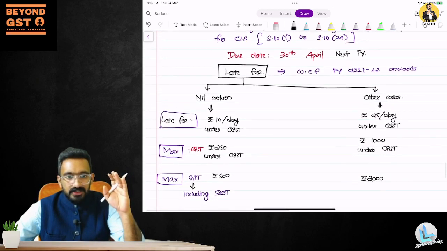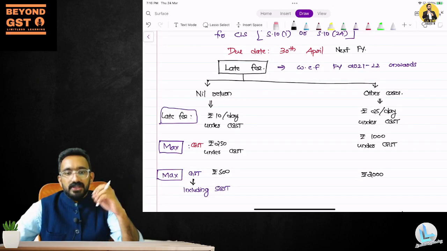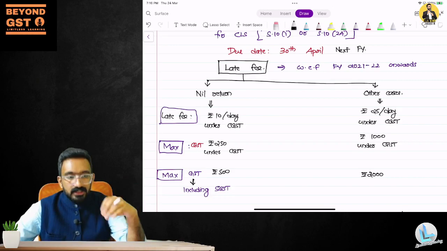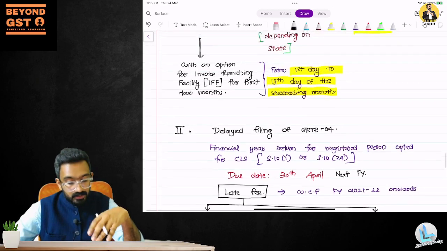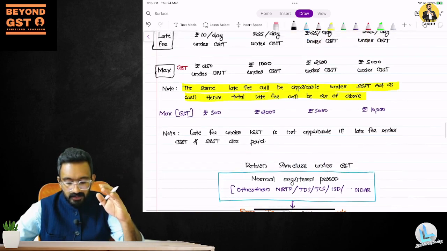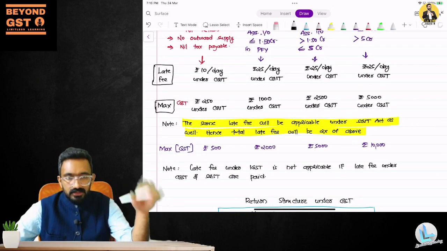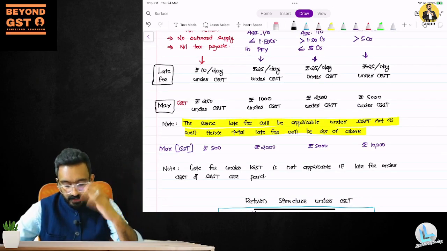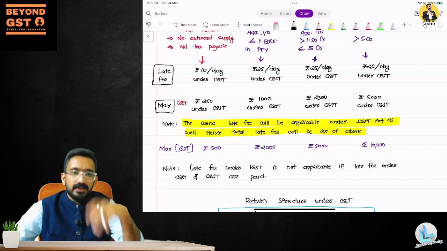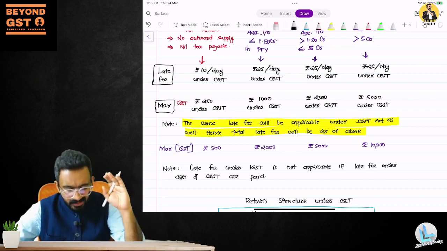Again, the late fee is also rationalized. They have said if it is a nil return, then again 10 per day under CGST, 10 per day under SGST, maximum is 500. And if it is other cases, 25 per day under CGST, 25 per day under SGST, maximum is 1000 under CGST and 1000 under SGST, which means 2000 put together. So here in the first case, it was 500, 2000, 5000, 10,000. In composition, it is 500 and only 2000. Why? Can anybody think and tell me why there is no slab of 5000 and 10,000?